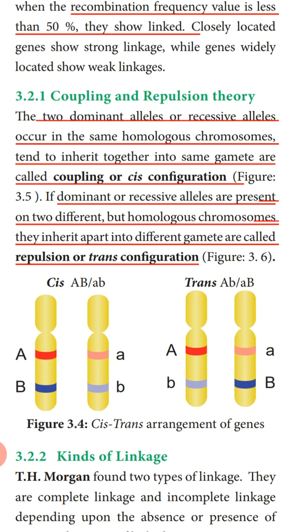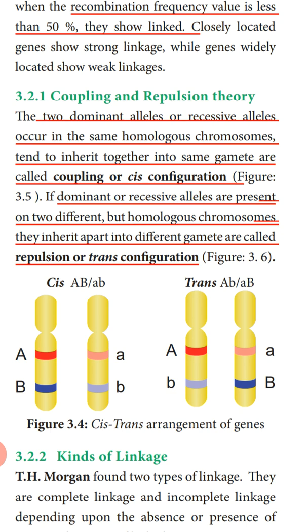So two dominant alleles or recessive alleles occur in the same homologous chromosome and tend to be inherited together into the same gamete. During gamete formation, the capital A, capital B chromosome moves as it is, and small a, small b stay together. This is called coupling or cis configuration.